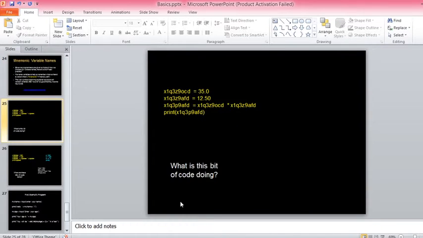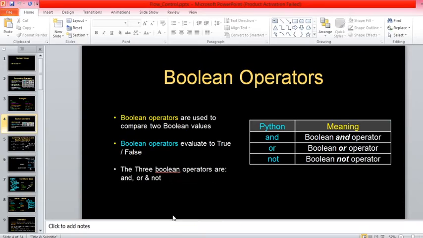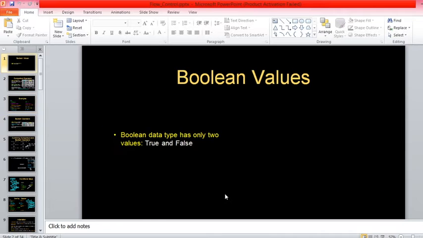Okay, right. So with this I'll end the first chapter. In the first module there are 3 chapters: first basics, second flow control, and third functions. So the first chapter is over, and now I'll come to the second chapter of the first module, flow control. What exactly flow control is, we'll take up later. But before that we'll discuss some more concepts related to operators, because operators play an important role in controlling the execution or the flow of the program.